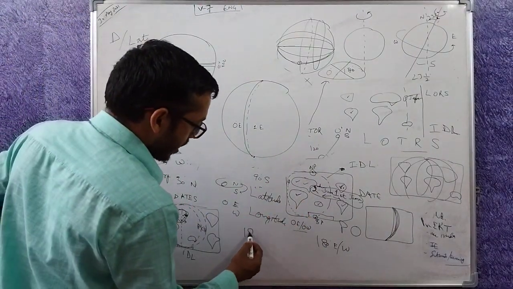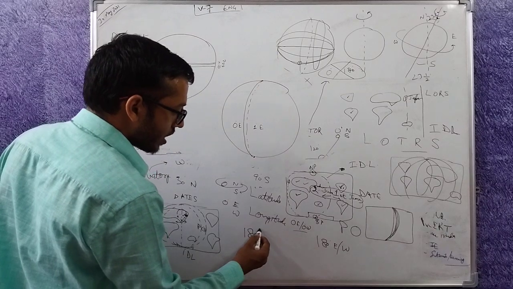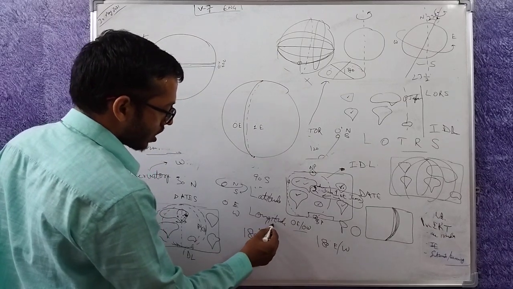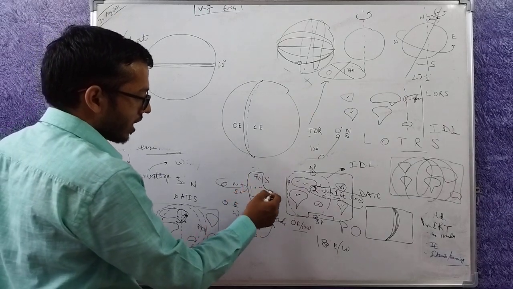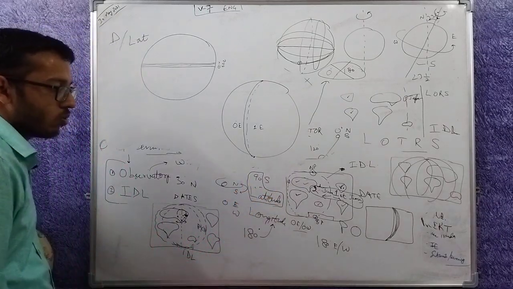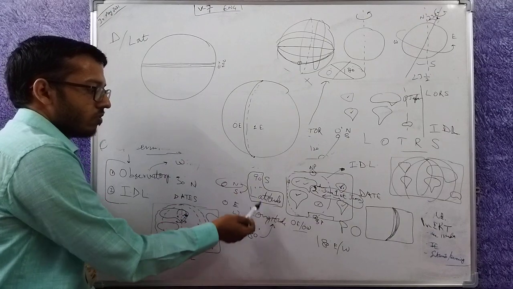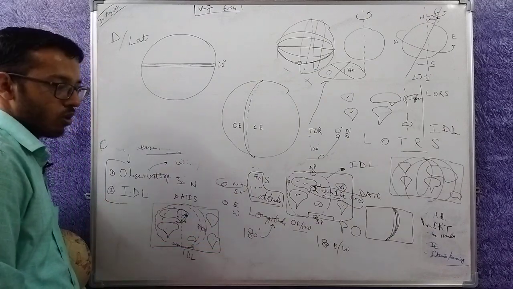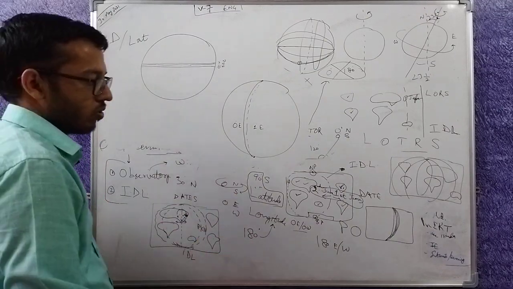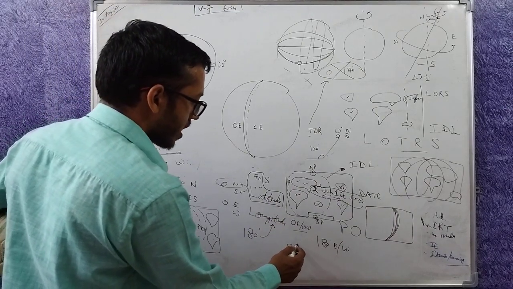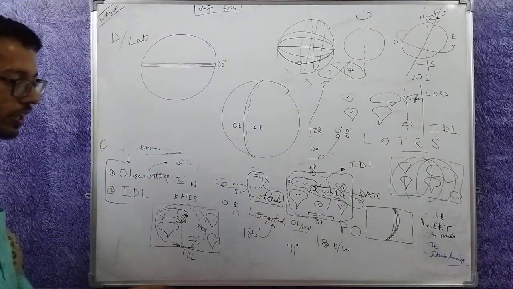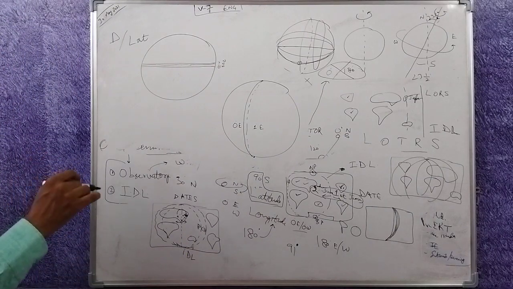If I say 180 degree longitude, it must be the international date line. If I simply say 180 degree, even then you can understand that I must be talking about longitudes, because latitudes exist only from 90 degree north to 90 degree south. There is no such thing as 180 degree north or 180 degree south. So from 91 degree onwards, you can always understand that I am only talking about longitude. This latitude is not possible.